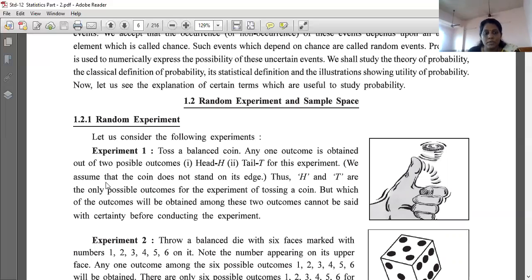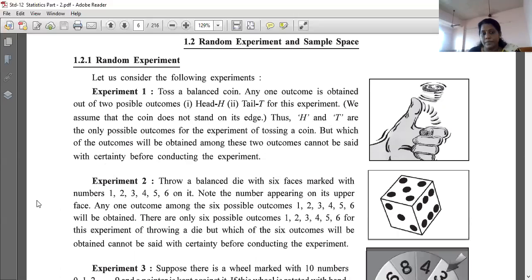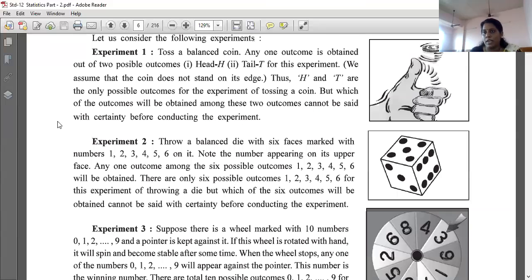For this experiment, we assume that the coin does not stand on its edge. That only I told that it will not stand on its edge. वो तो या इस तरफ गिरेगा या तो उस तरफ गिरेगा, या तो हेड या तो टेल, कोई भी एक चीज तो आना ही आना है. Thus, H and T are the only possible outcomes for the experiment of tossing a coin. But which of these two outcomes will be obtained cannot be said with certainty before conducting the experiment. अभी हम लोग ने टॉस किया, उसके बाद ही हमें पता चलेगा कि ये हेड है या टेल है. Without doing this experiment, we can't predict what is going to come.